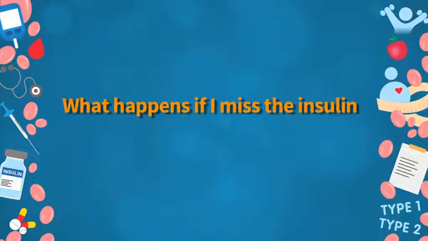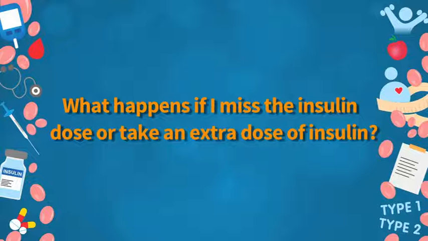What happens if I miss the insulin dose or take an extra dose of insulin? So the first part of the question first: if the insulin dose is missed, the sugar will rise. How much the sugar is going to rise depends on a lot of other things. If the patient is type 1 diabetic or type 2 diabetic, in both cases the consequences could be different. Then, what was the size of the meal taken following the insulin that was missed? Then, what has to be considered is what was the insulin which was missed.